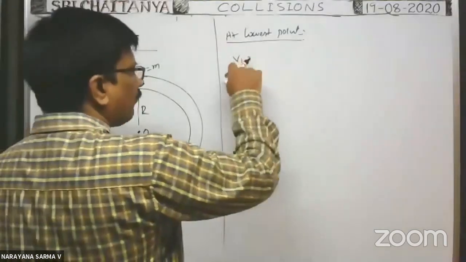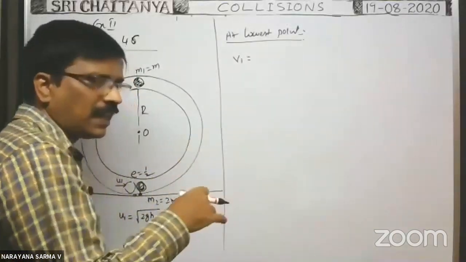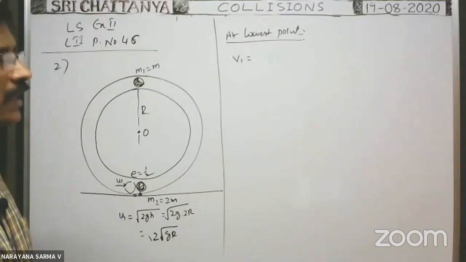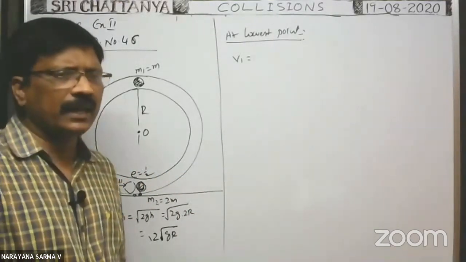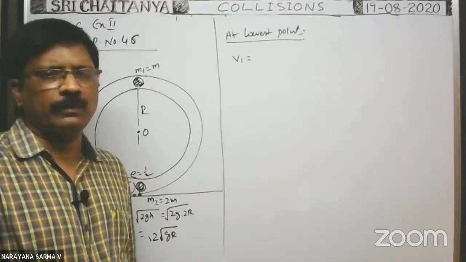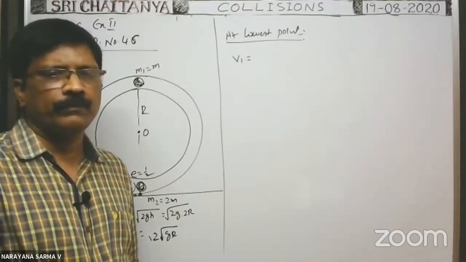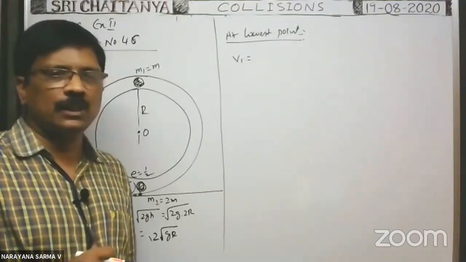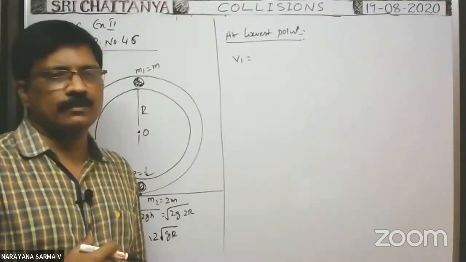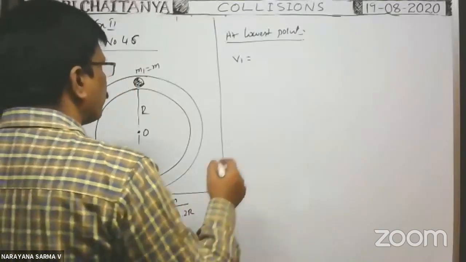Okay, if you have an idea about that formula, we can do directly. Otherwise, we have to apply the law of conservation of linear momentum and Newton's law of restitution. Which method should we use? By direct formula or by the law of conservation of linear momentum? Tell me. Actually, applying the conservation of linear momentum principle is the good method, because we are always unable to remember the formulas. Okay, by the law of conservation of linear momentum principle, I will explain.